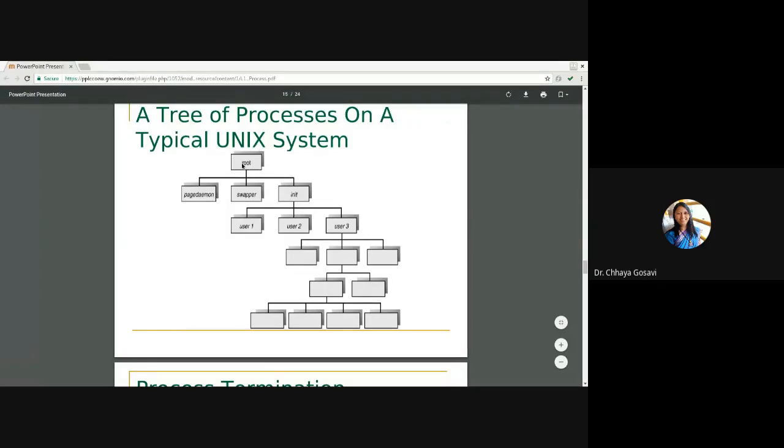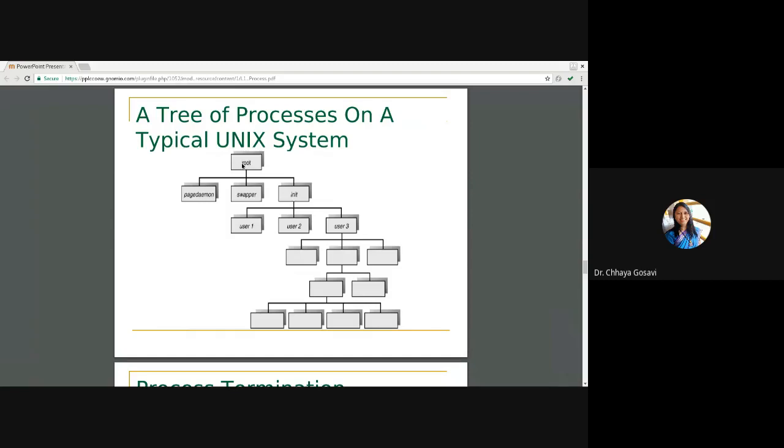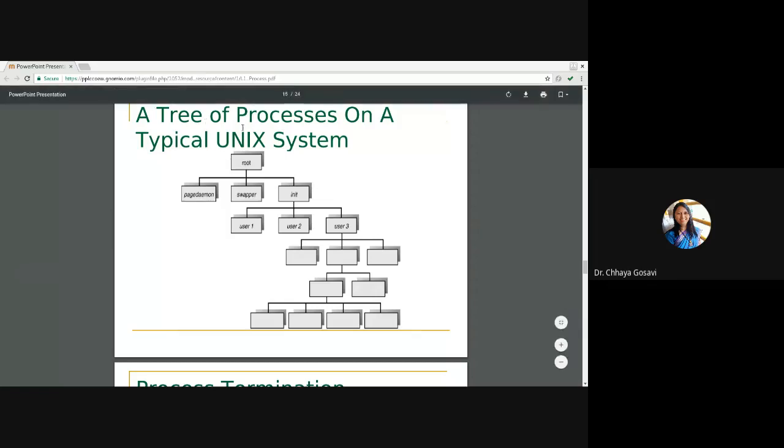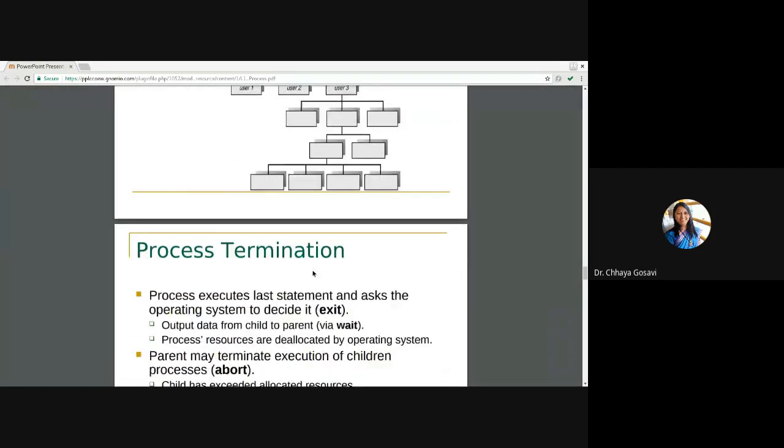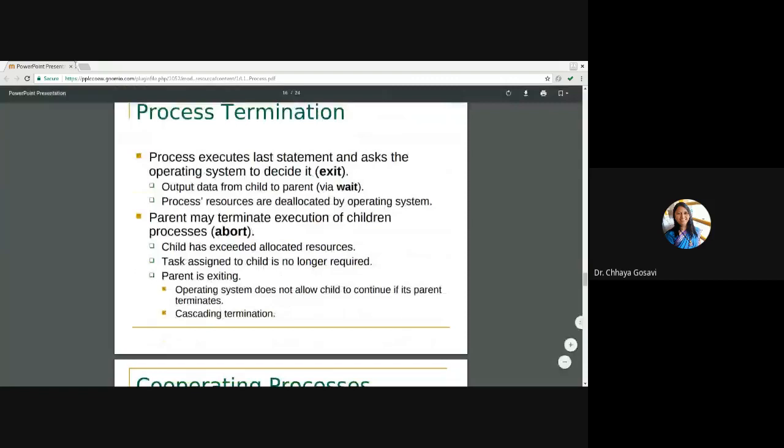We have seen the file system of Unix. It starts from root, then we have home directory or root directory and other directories in home directory, and we can have other functions, or you can create your directories as per the user. Every user is allowed to create any number of directories as well as files. This is not about file system, this is about processes. So processes in Unix are typically like this: initial process, then different processes are there, user processes, kernel processes, etc. in the form of a tree.